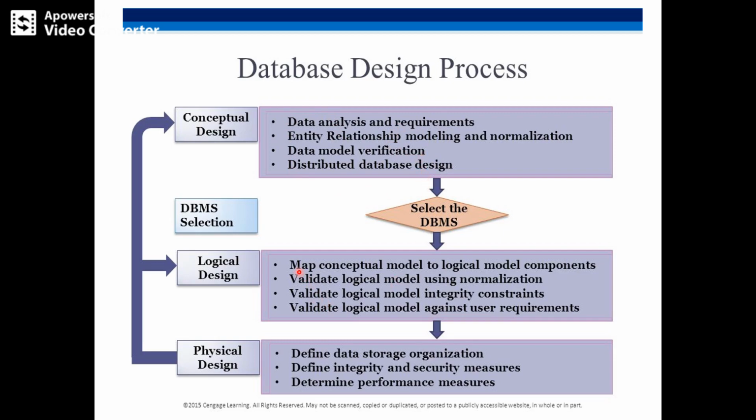Using a DBMS language, we are converting the conceptual design into a logical design, that is, mapping the conceptual model to logical model components. There are 7 steps for this, which we will learn in the next class, on how to convert the conceptual model into logical model components.